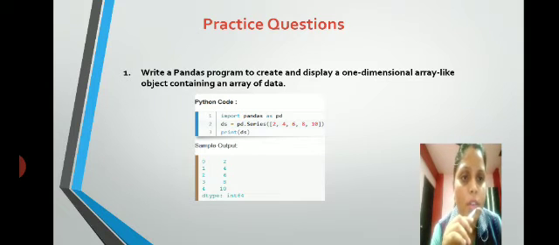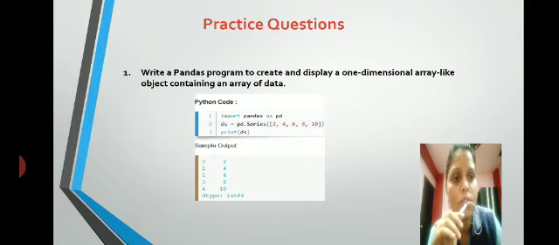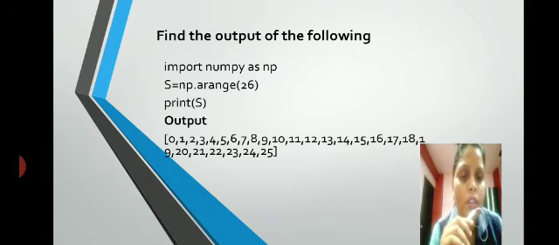Write a pandas program to create and display a one-dimensional array-like object containing an array of data, and the output is also discussed. Import pandas as pd, ds equals pd.Series, and print ds. Finally it is given 0 1 2 3 4 5 2 4 6 8 10. Find the output of the following.